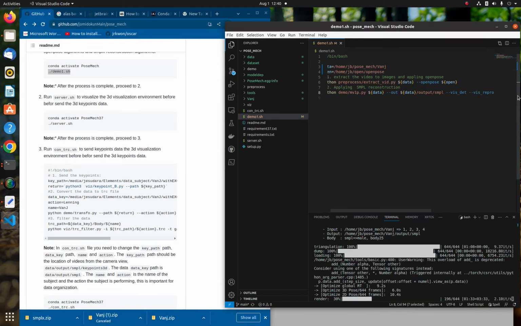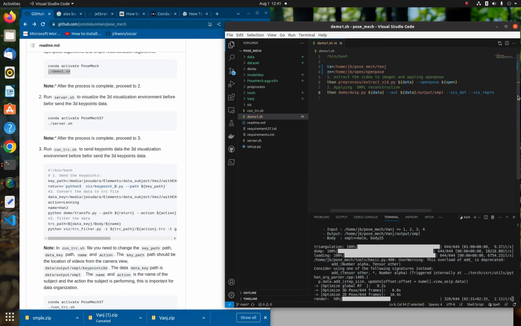So now the next thing to do is go inside the folder, and inside that we need to check the demo file. We need to run this demo file, but we need to edit some stuff first. It says to edit inside the demo file if you need to change the data path and the OpenPose path.